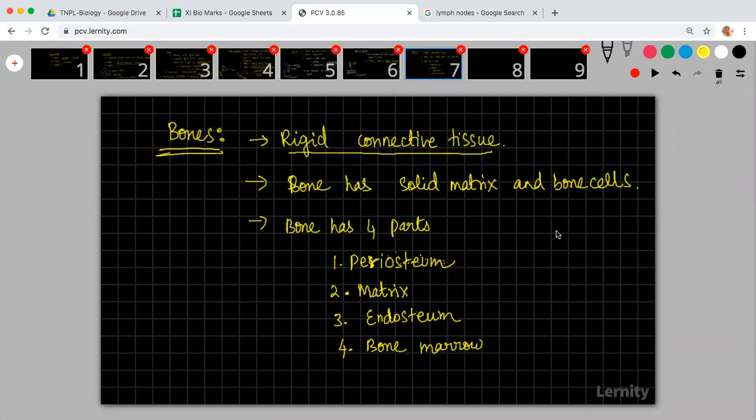Okay, the outer covering is what we call the periosteum. In between, you will see a fluid which is running, and the hard matrix will be there. This is where the bone cells are going to be present. So this layer is what we call the matrix.